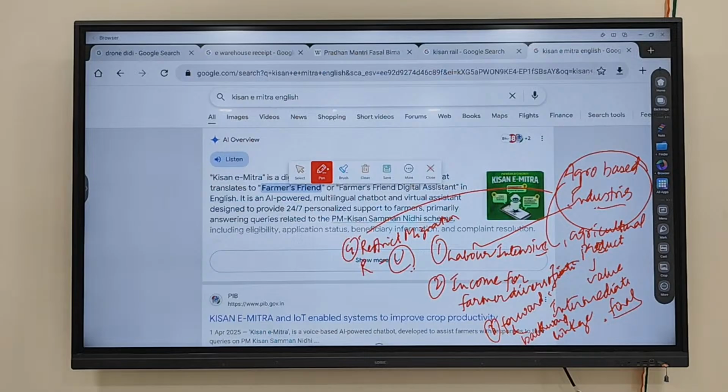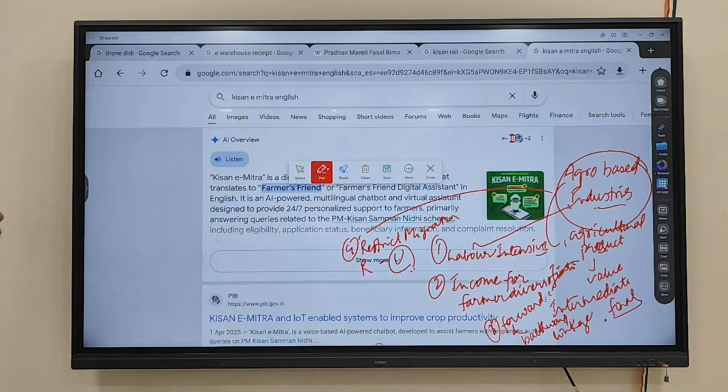If migration to urban areas is reduced, what will happen? Slum creation in urban areas will reduce, and congestion in urban areas will reduce. Right now you are facing a lot of problems in urban areas, like air pollution and other pollution, and that will also reduce. So it will lead to solving problems not only in rural areas but also in urban areas.